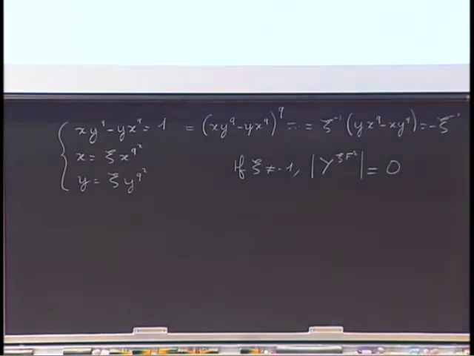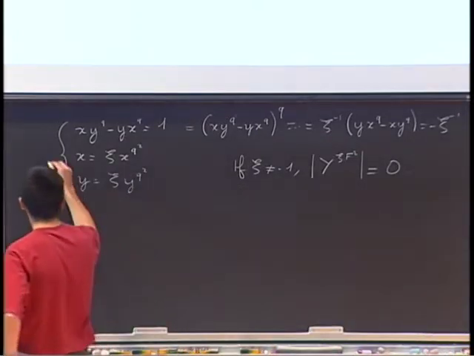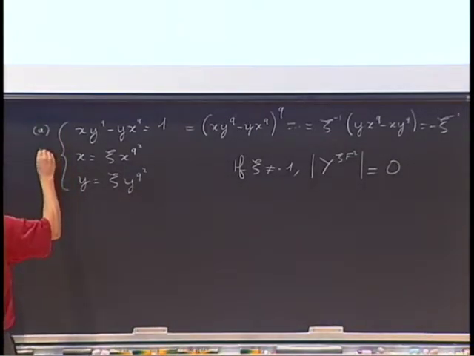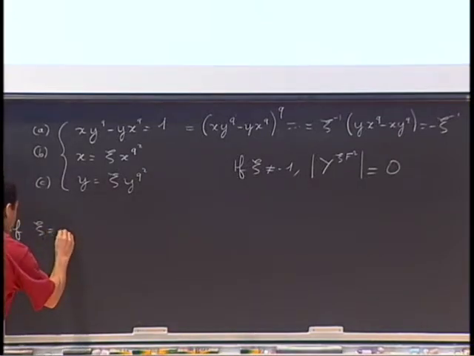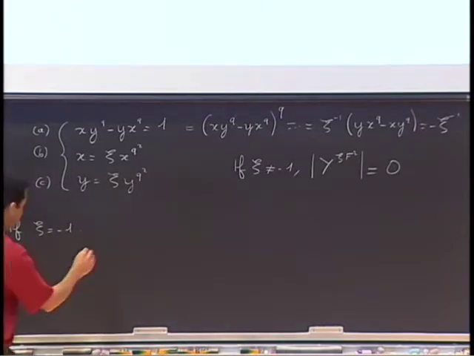Well, but what about the case where xi is equal to minus 1? Well, in this case, let's call these equations A, B, and C, but with xi equal to minus 1. In this case, it's an easy computation to show that A and B imply C.